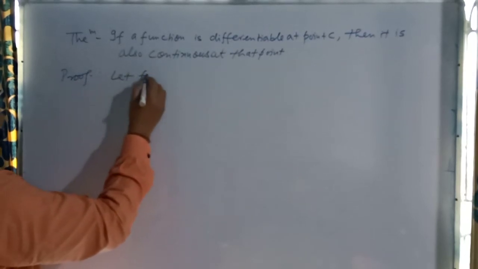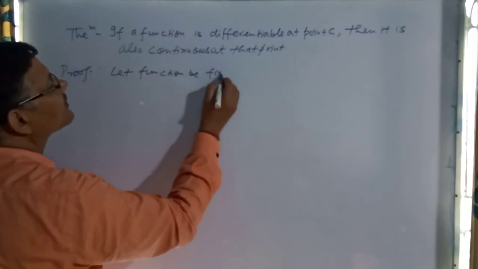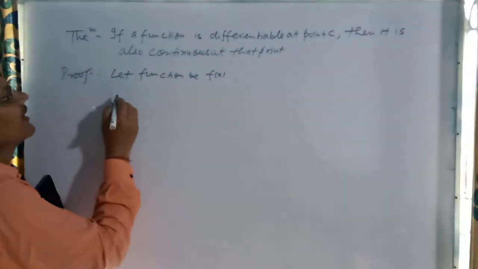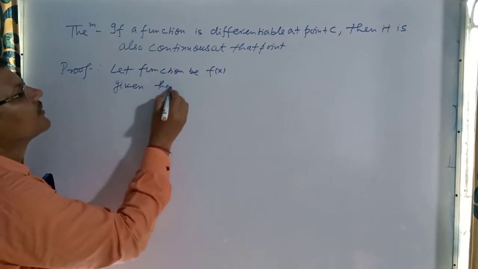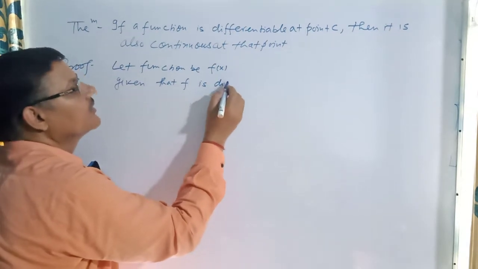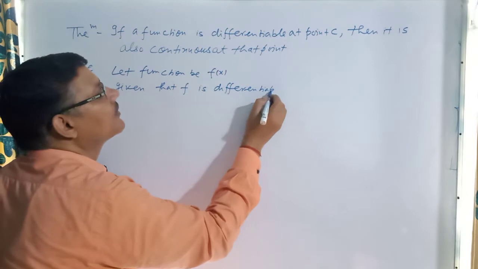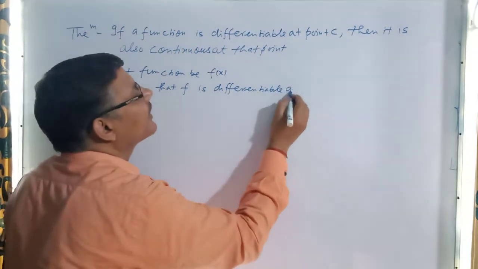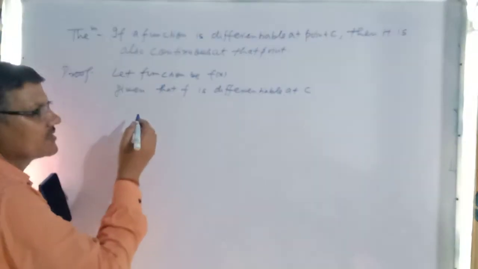Let the function be f(x). Given that f is differentiable at C. What does it mean by the definition of differentiability?